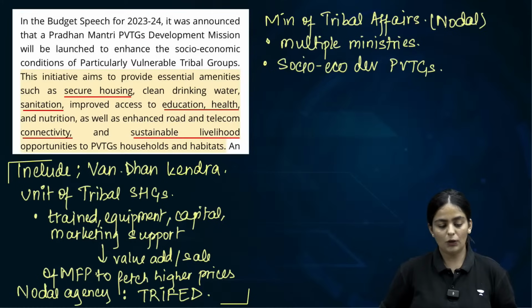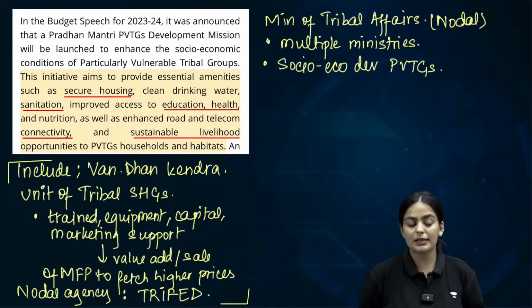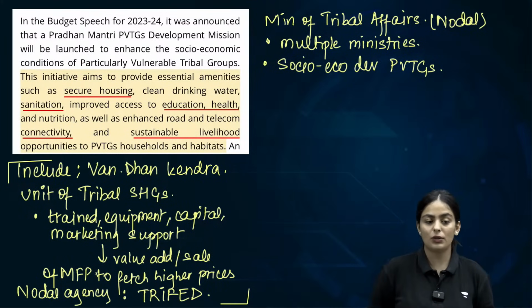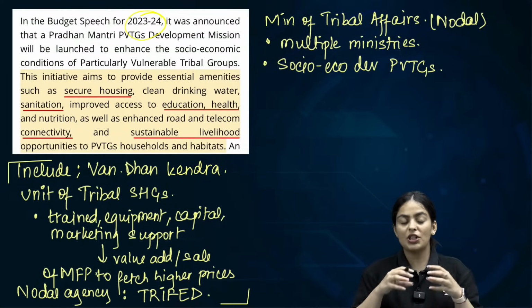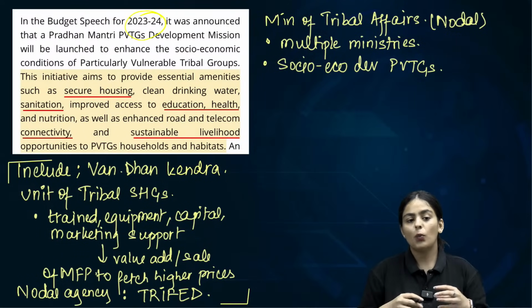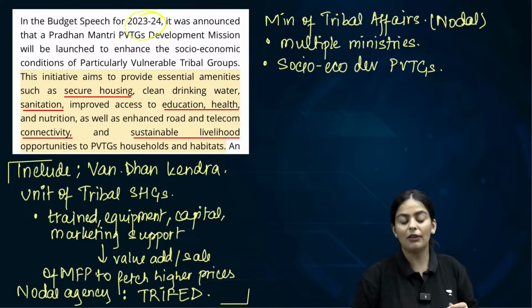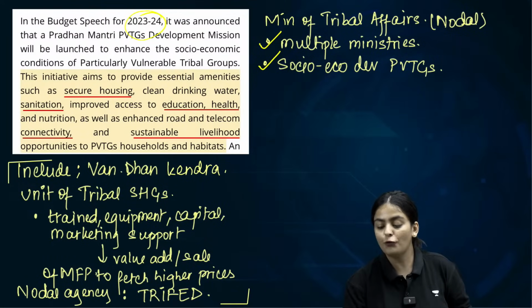All right. Look at this now. And this is important because it's a very recent scheme. In the budget 2023-2024, it was announced, the PM Janman Yojana. And basically, this is not a scheme which only has a particular objective. But whichever schemes are currently available in the governance domain, they will be applied in these areas with a lot of focus.